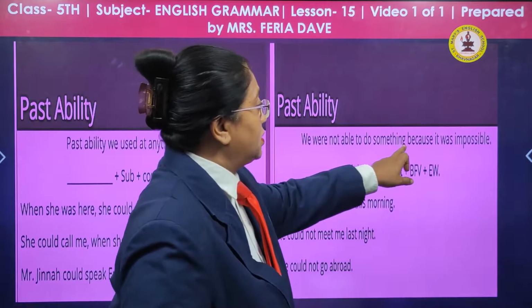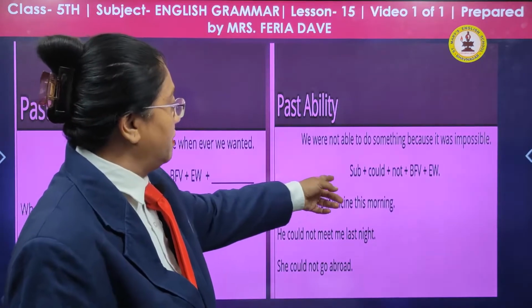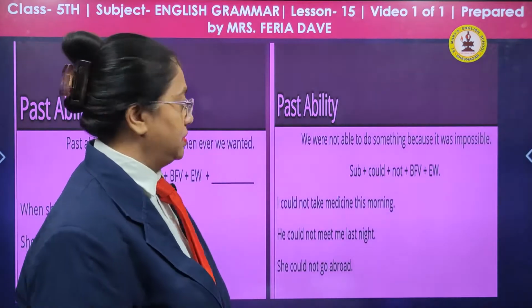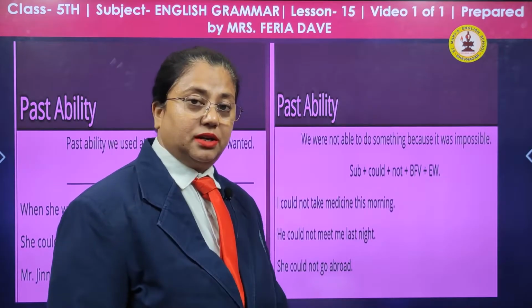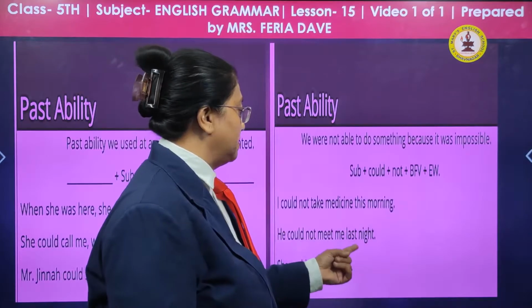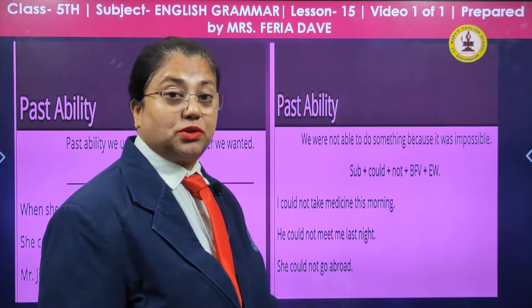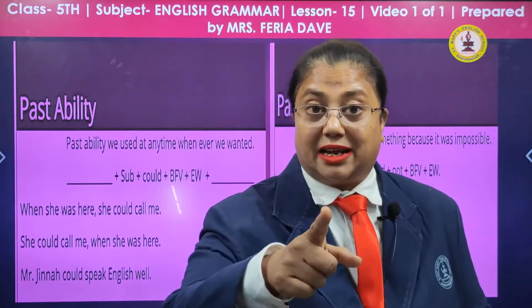We were not able to do something because it was impossible. The formula: subject, could not, base verb and extra words. I could not take medicine this morning. He could not meet me last night. She could not go abroad. So you got to know the past ability, could, and the present ability, can.